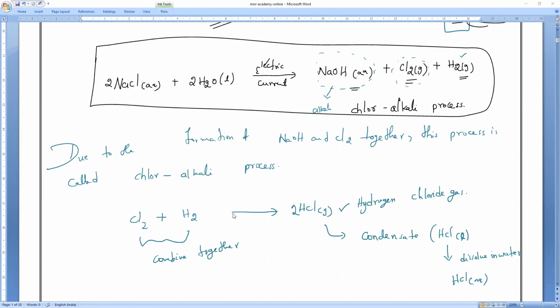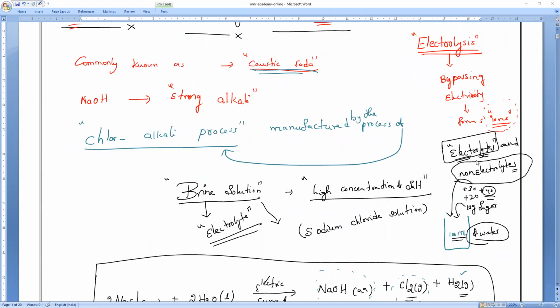Is everything okay? Understand? So let us discuss this process. As we know, what is the process to produce sodium hydroxide? Everybody, what is the name of the process? Chloralkali process. Chloralkali process means, basically, what is that process?